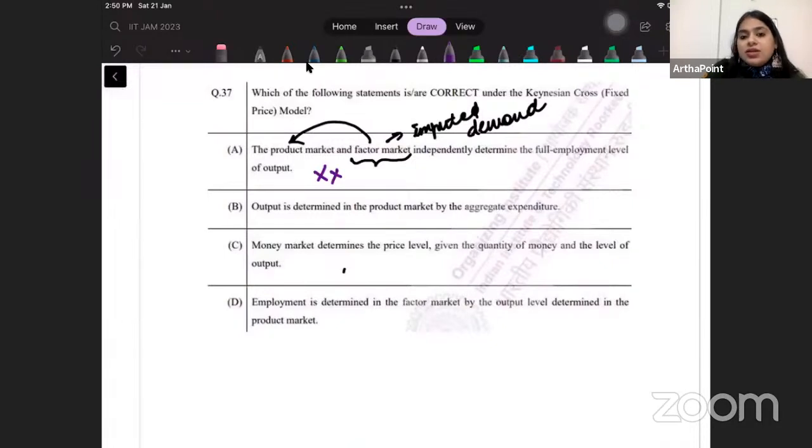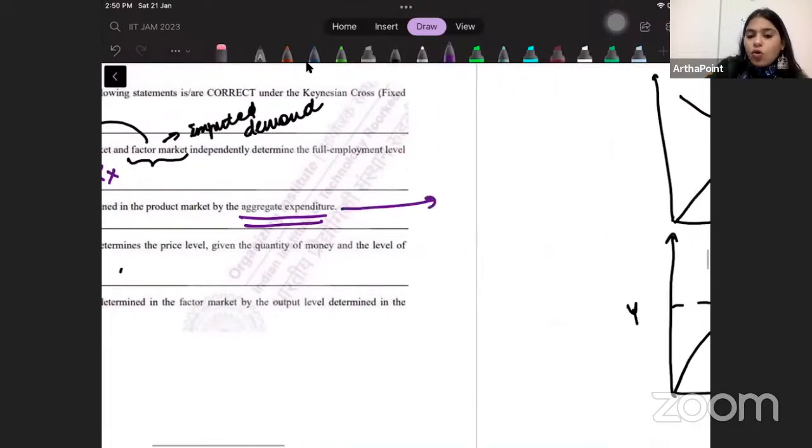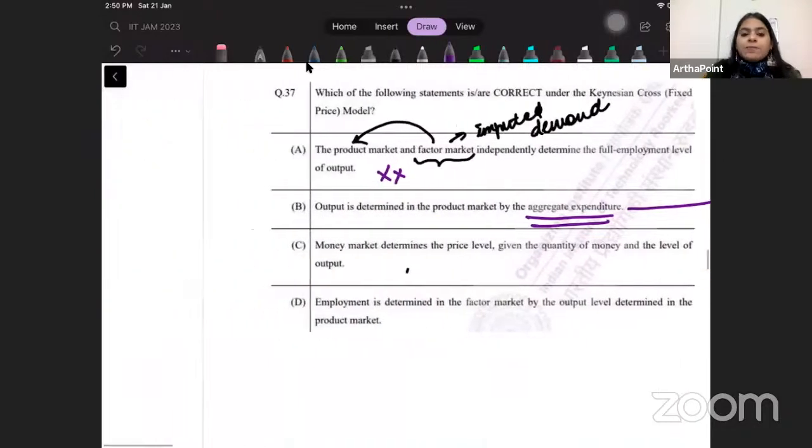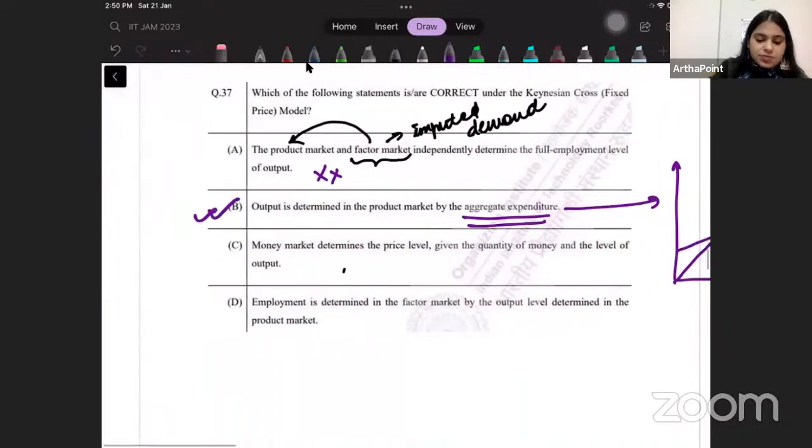Output is determined in the product market by aggregate expenditure. This is correct. We saw this. When we talk only about the product market, then I have a 45-degree line. I have an AE curve, which is C plus I plus G, the aggregate expenditure curve, and I will determine the level of output in the product market. So this is a correct statement.